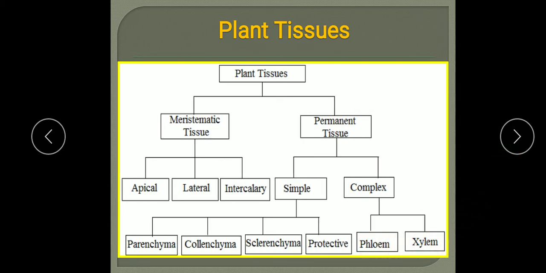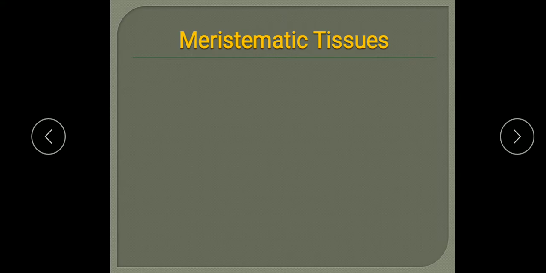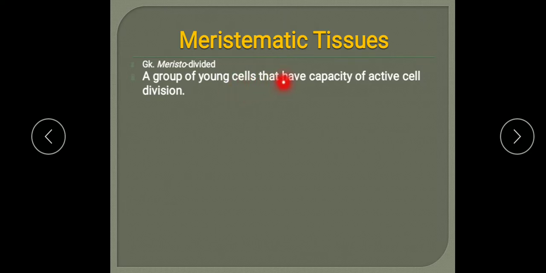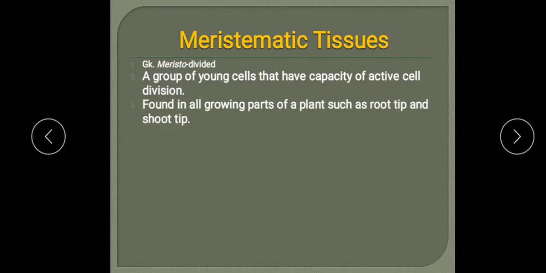So let me start with the first type of tissue, meristematic tissue. What is the meaning of meristematic tissue? In Greek, the word meristo means divided. So meristematic tissue is a group of young cells that have the capacity of active cell division, meaning cells of this tissue divide continuously, and this tissue is found in all the growing parts of the plant such as the root tip and shoot tip.